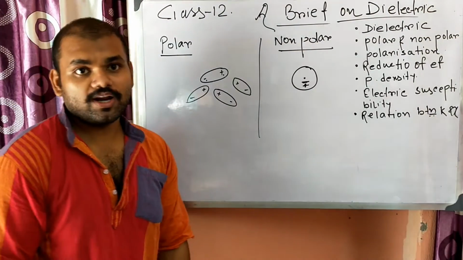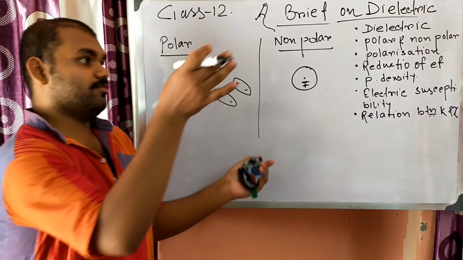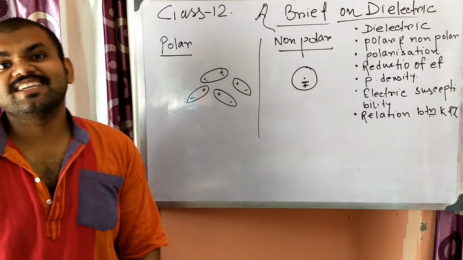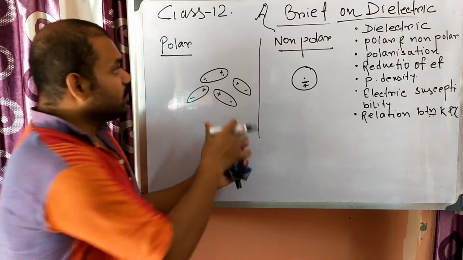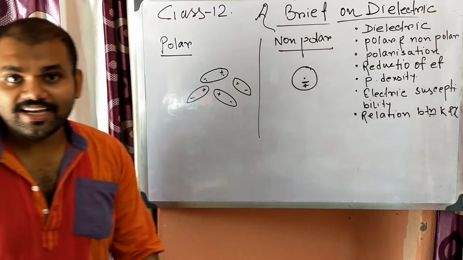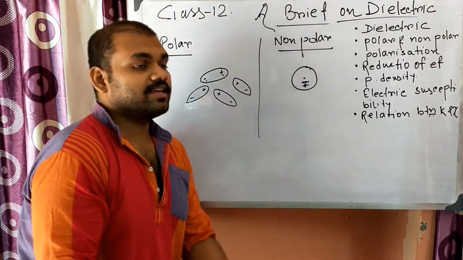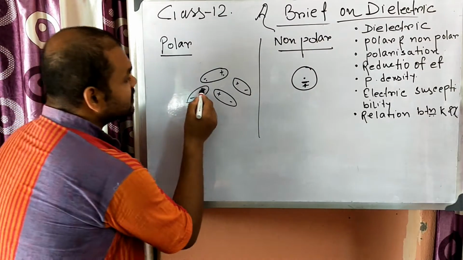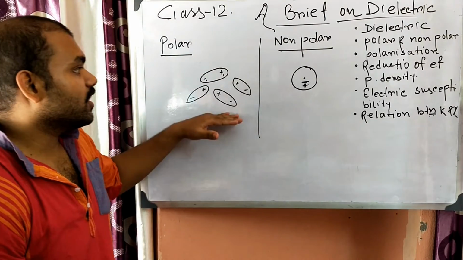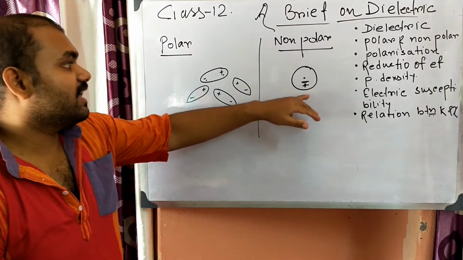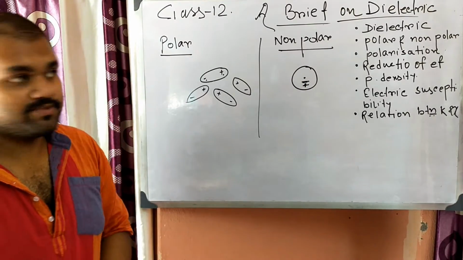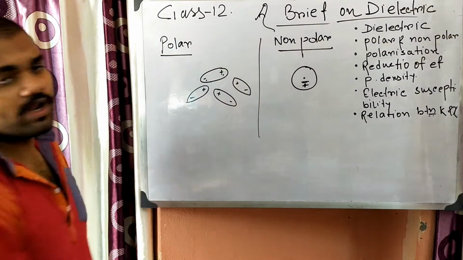So what is polarization? When we apply an external electric field to this kind of dielectric, what happens? There is a shift of positive and negative charges. First consider polar molecules.